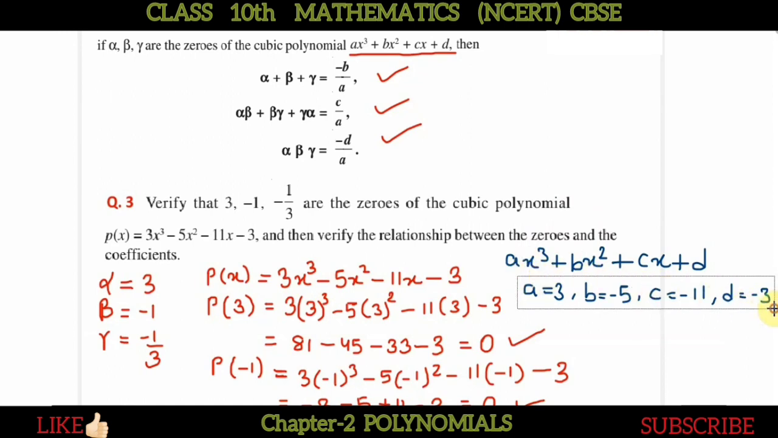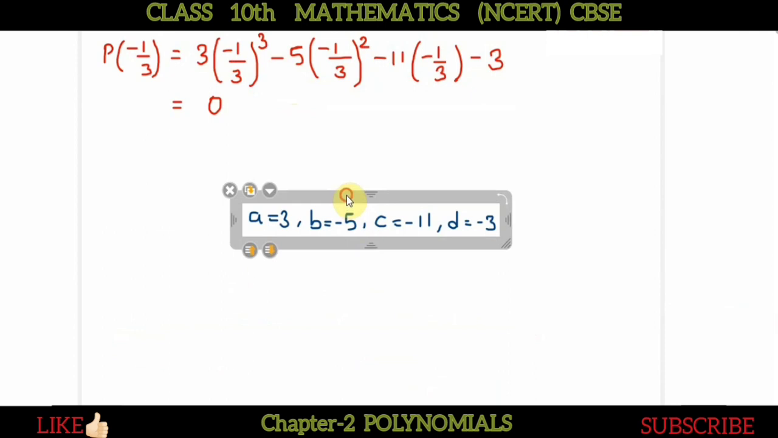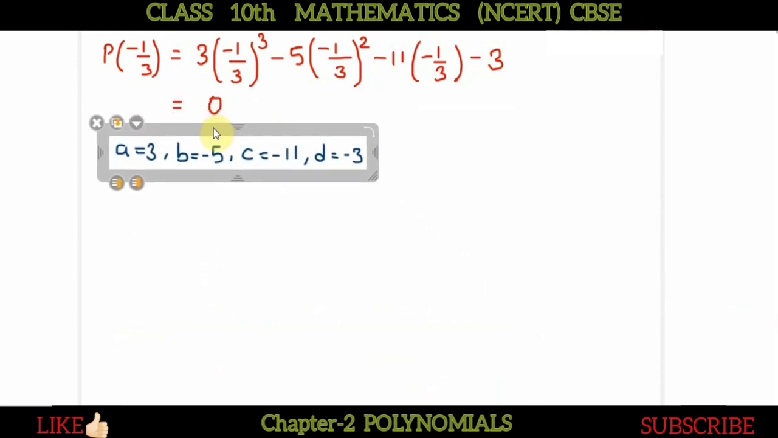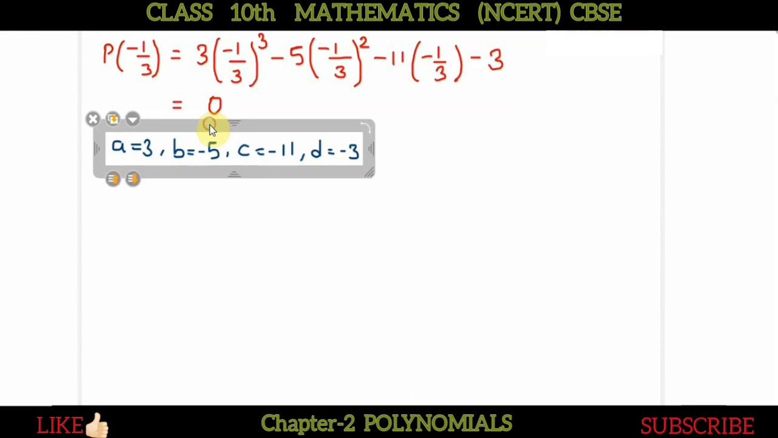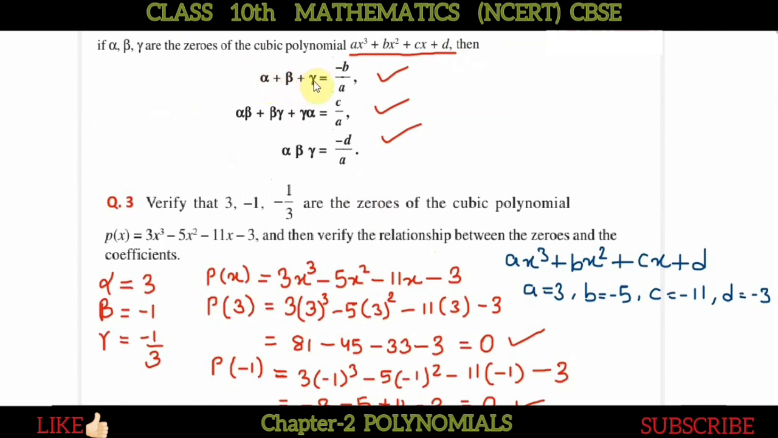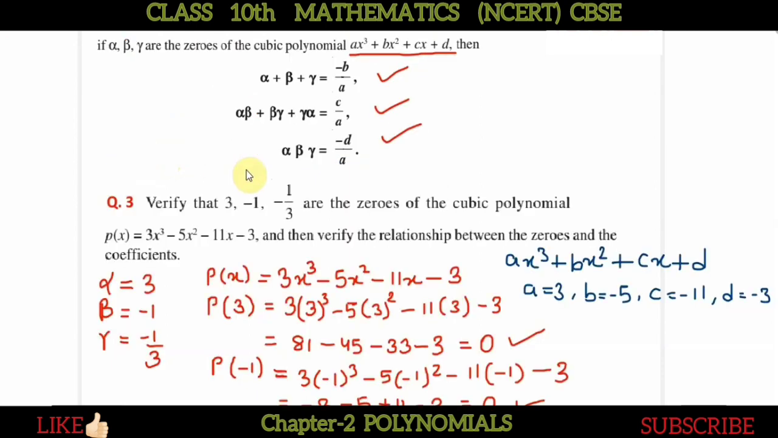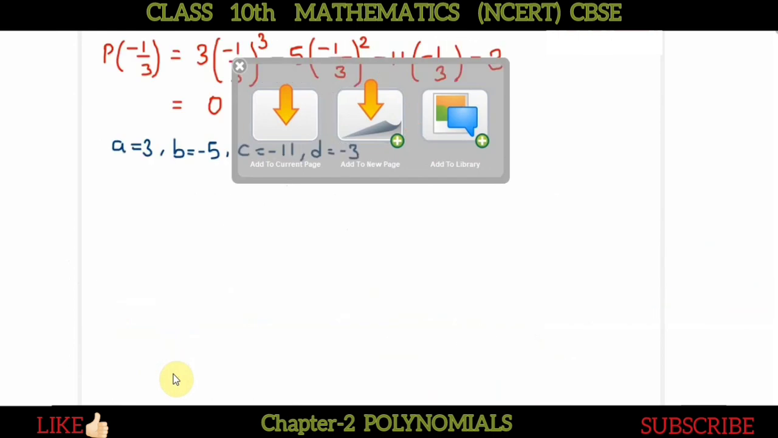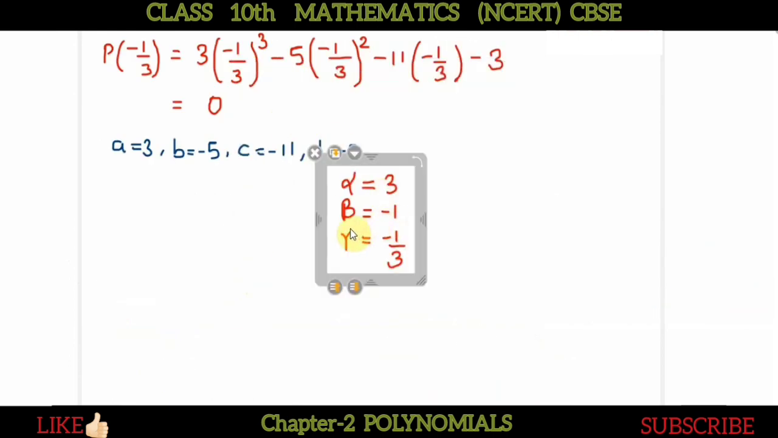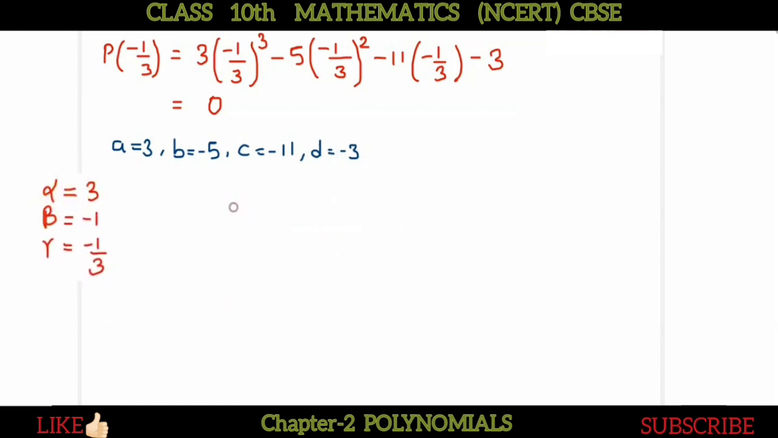Okay. So we will take this so that it will be easier to verify. So here we have this a, b, c and d. Now what are the relations that we have to verify? Alpha plus beta plus gamma should be equal to -b by a. So what values of alpha, beta and gamma do we have? We will also take these three, alpha, beta and gamma.